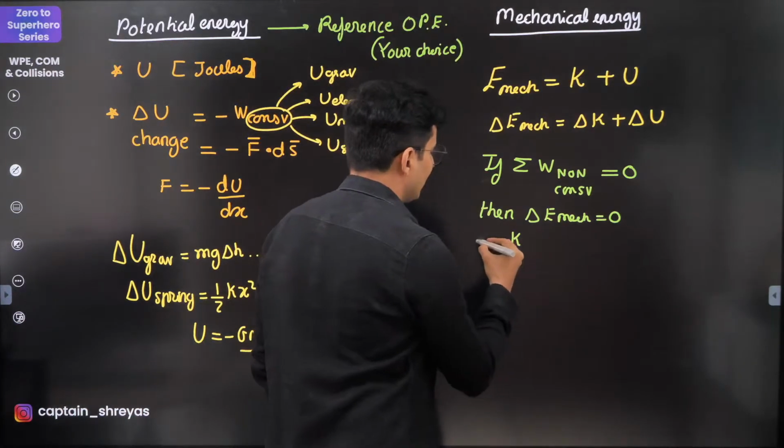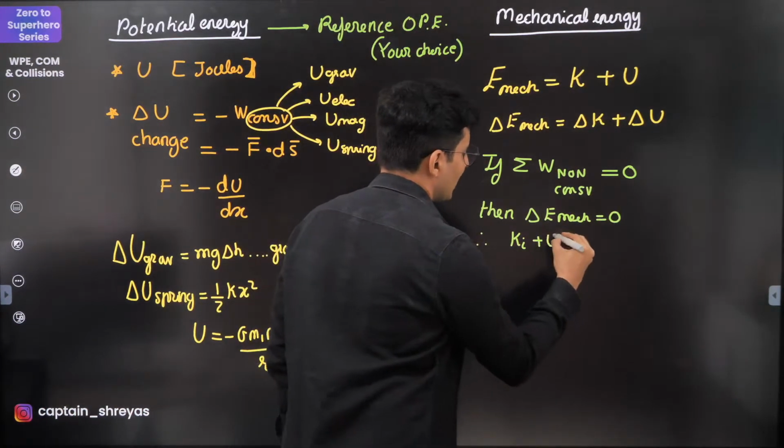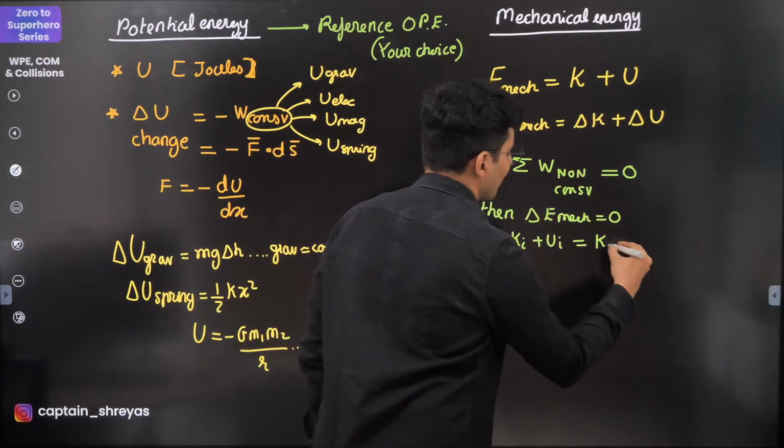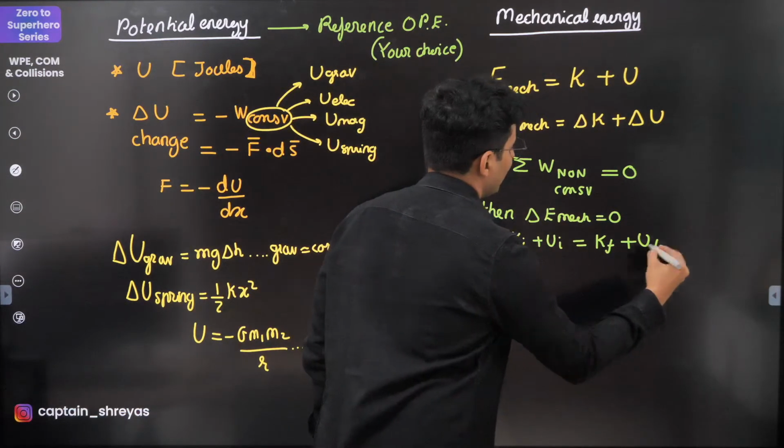Therefore, initial kinetic plus initial potential is equal to final kinetic plus final potential.